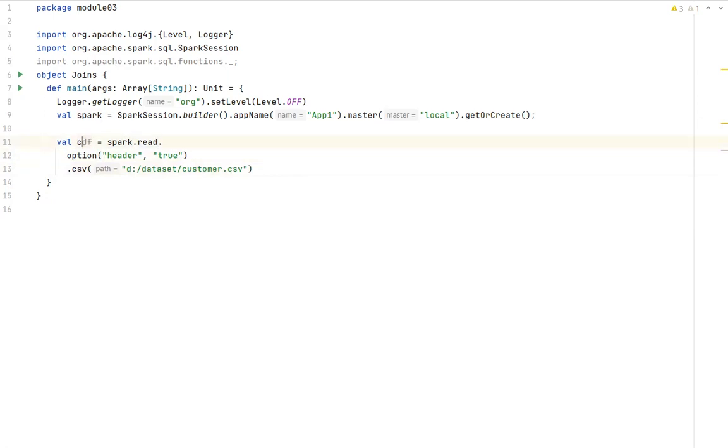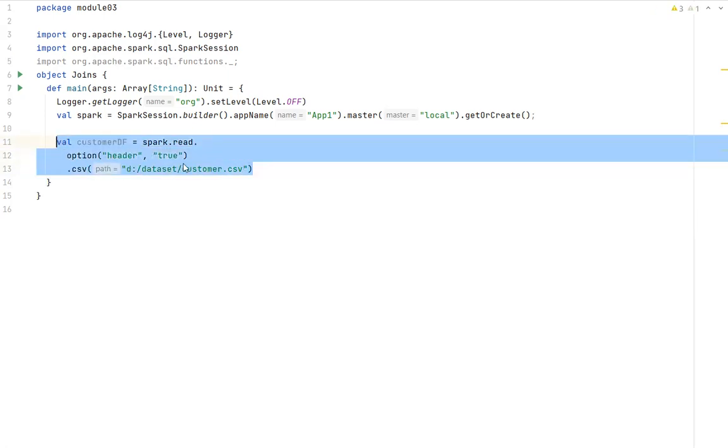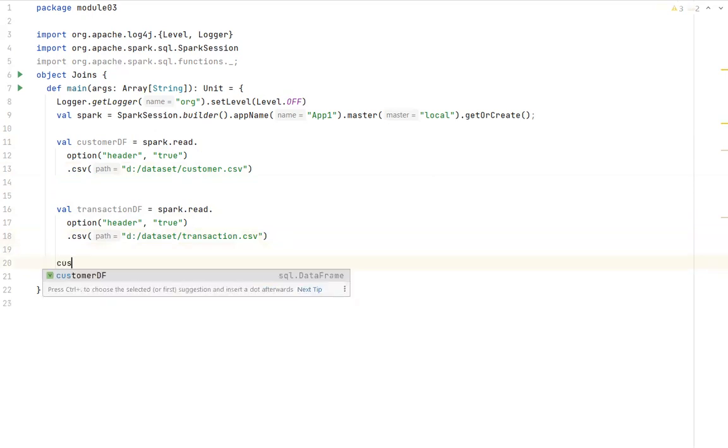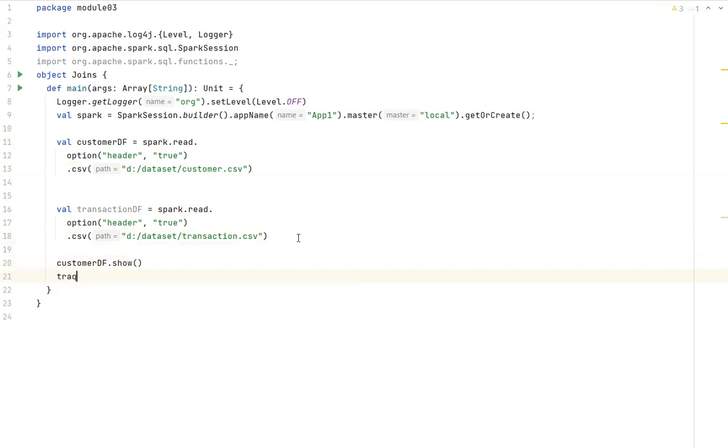I will just name it as customer data frame. Very simple. Let me create another data frame. I will just name it as transaction data frame, and the file is transaction.csv. Now I have two data frames. Let me print these two data frames. Customer data frame dot show and transaction data frame dot show.